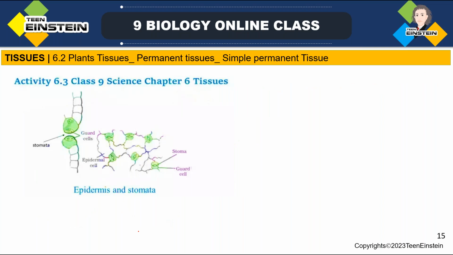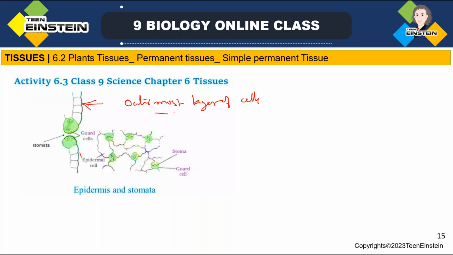Here you can see next the epidermis. What are you observing in this diagram? That is the outermost layer of cells. Up to this we have learned in the previous part, so just to make it more clear, I'm repeating the same thing. I'm giving an outline of all these. We said this in the previous part, so to give more clarity, once again I'm repeating that.